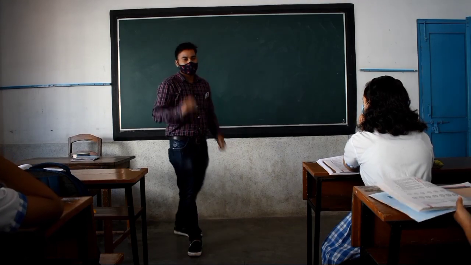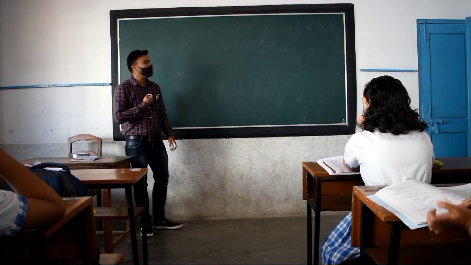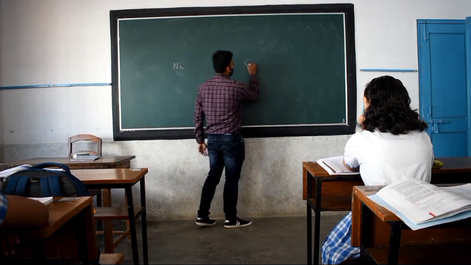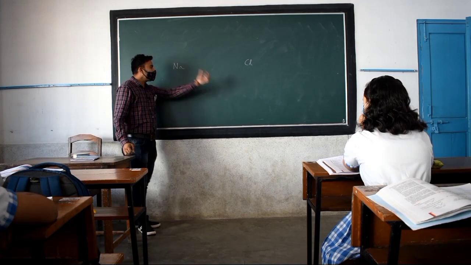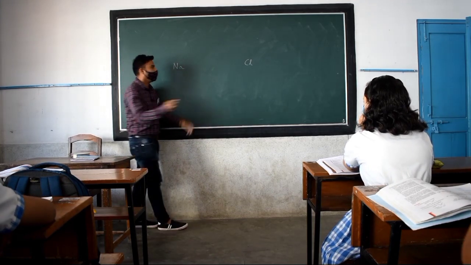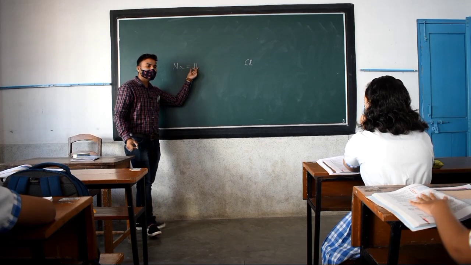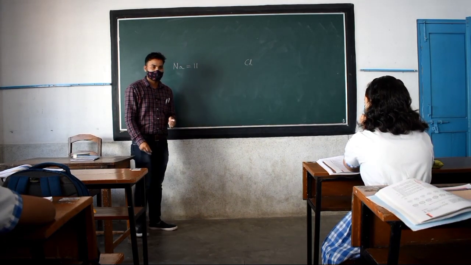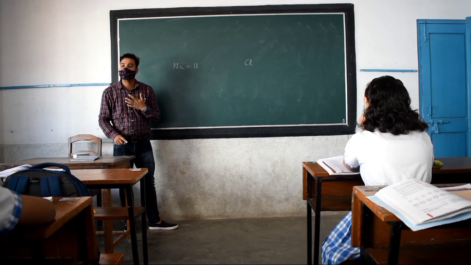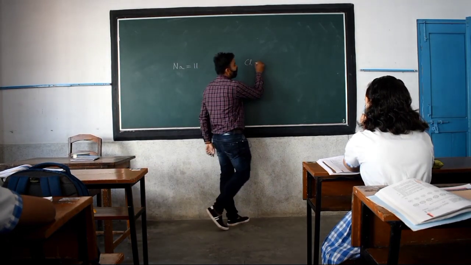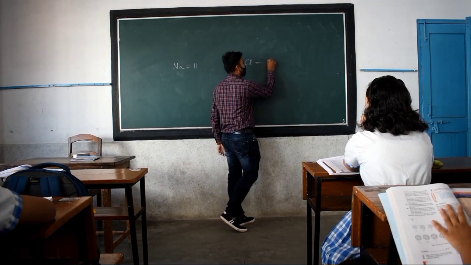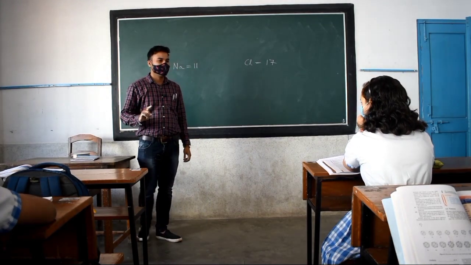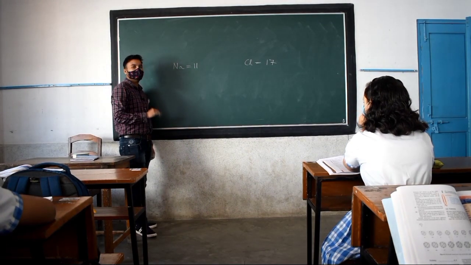No? Okay. Suppose let me assume myself as sodium, this student as chlorine. So what is the atomic number I have? 11. All of you know. Assume this atomic number as the amount of money which we are having. Suppose I have 11 rupees. And how much money is he having? 17. So who is rich up to here? Am I rich or is he rich? Chlorine is rich.